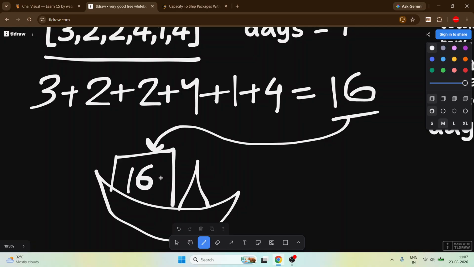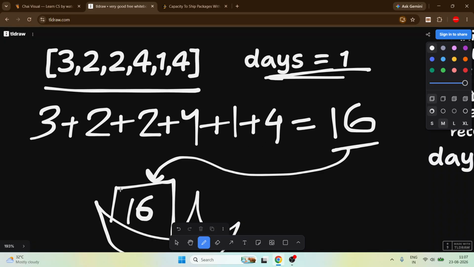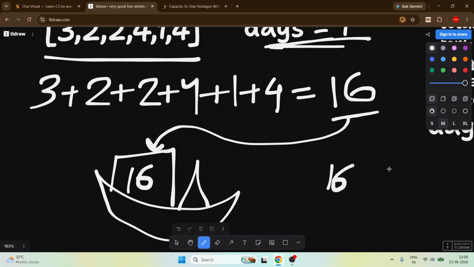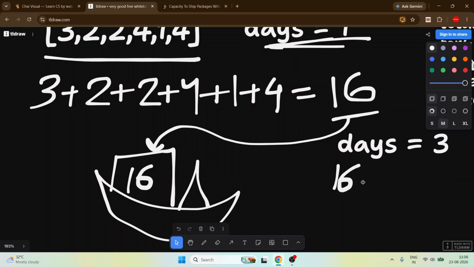We need to ship all the packets in day one with this ship of 16. So the capacity of the ship can be 16 if the day is 1, and if the day is 3 it is also possible with 16 capacity, because we put everything on the ship on the first day and release. We can do it in 16, but we have to find the minimum answer.